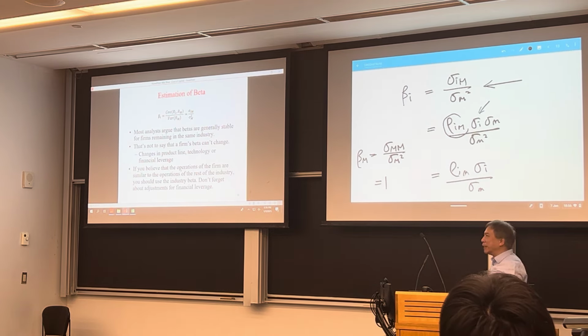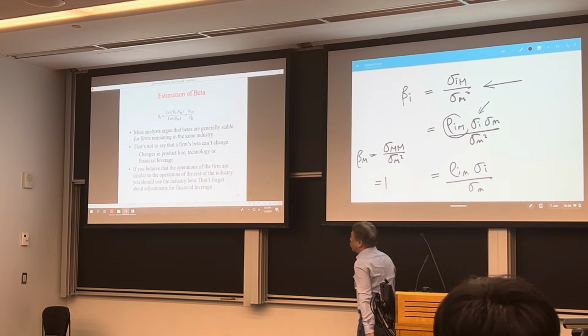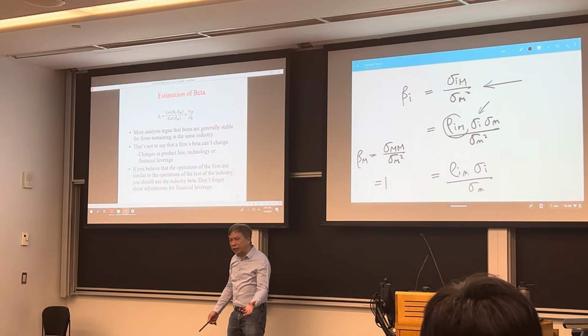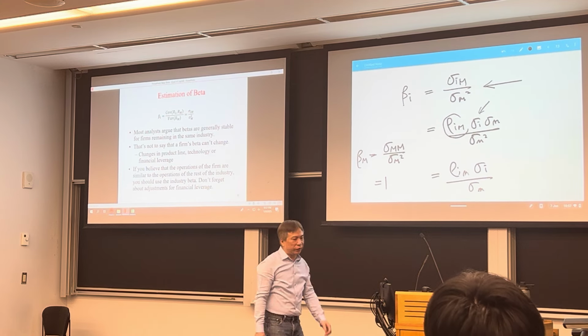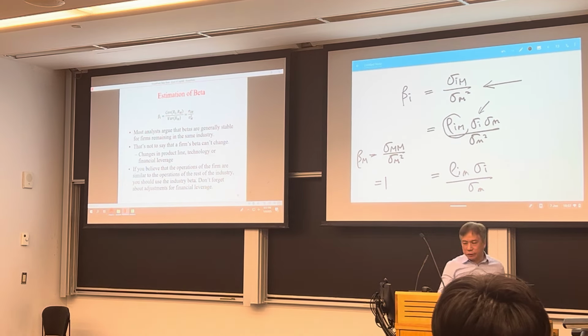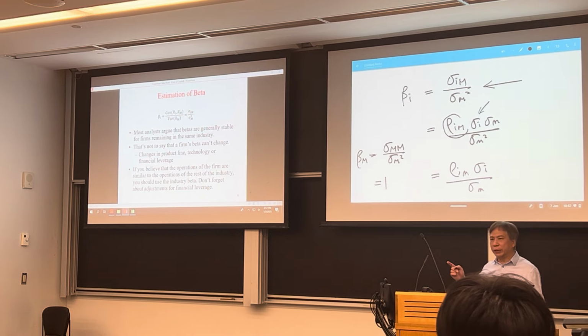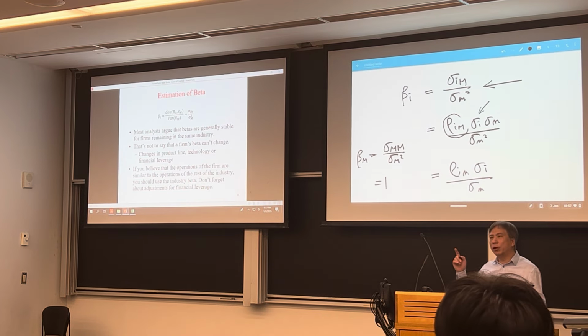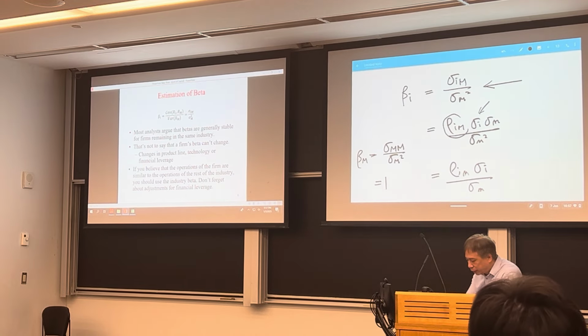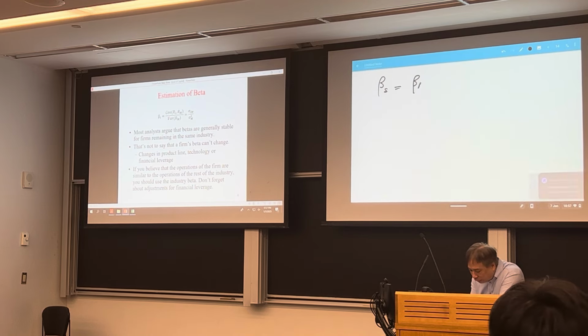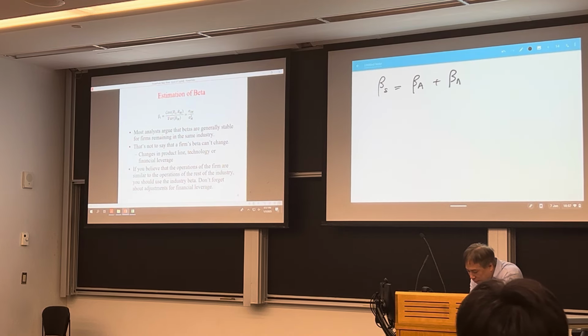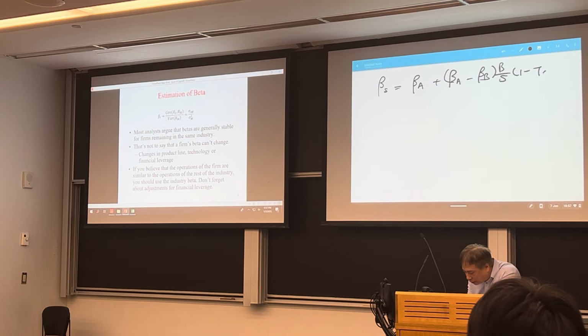Now, another thing is, even though your company is in the same industry, if your leverage, your debt, is different, then you need to adjust it. I will talk about this next week because you need it in assignment 1, question number 1. That is based on this equation right here. The beta of equity is equal to the beta of asset plus the beta of asset minus the beta of debt, times debt to equity, times 1 minus the corporate tax rate.